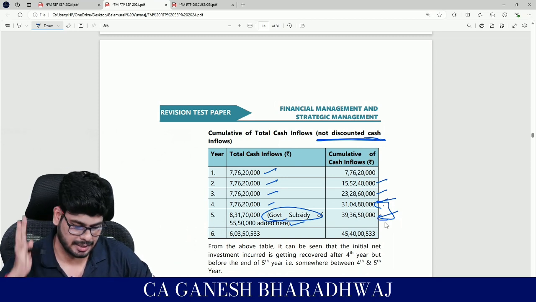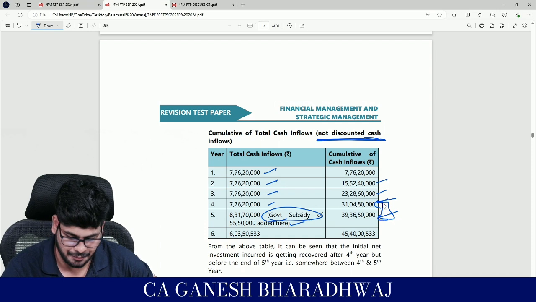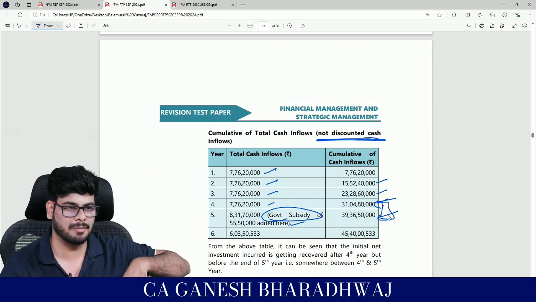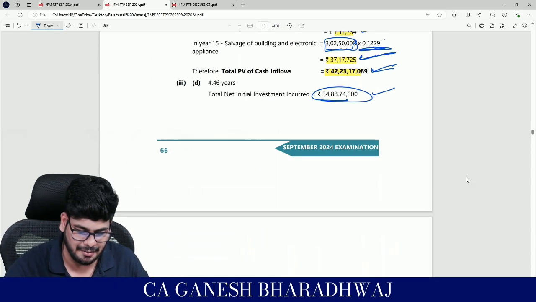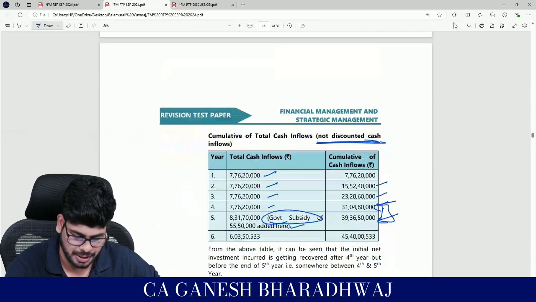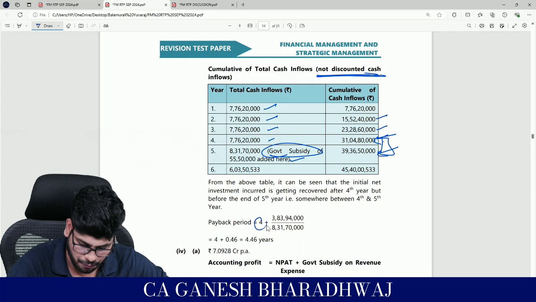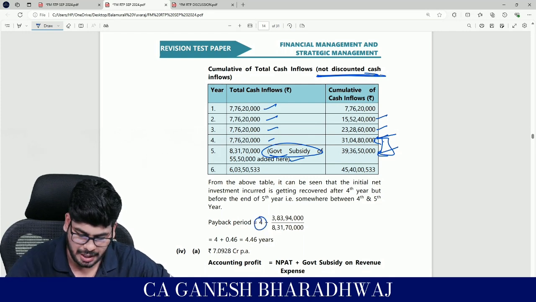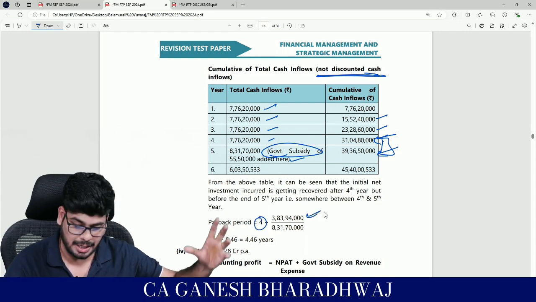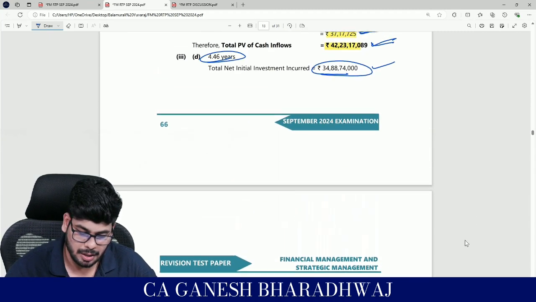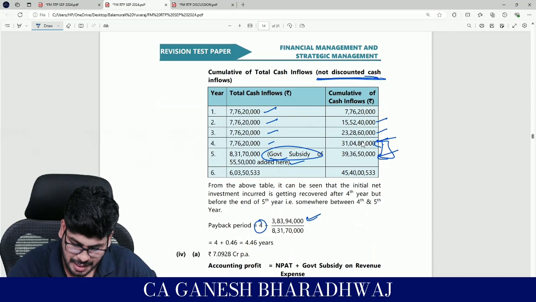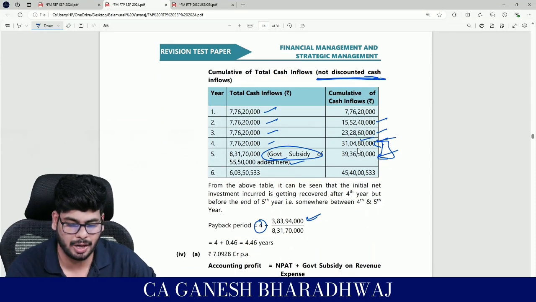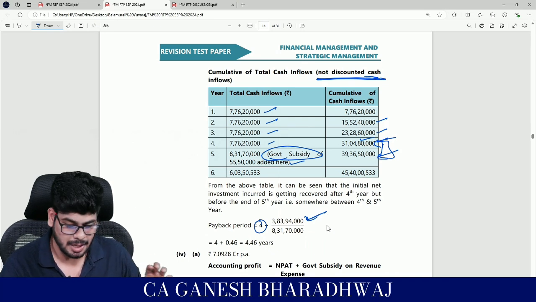So the 5th year's cash flow, basically whatever that is, the difference between the two, if that is for 12 months, how much is it proportionately, you will calculate and you will arrive at this figure of 4.46. The calculation is as follows: 4 plus whatever amount that you have to recover, that is basically 34 crore 88 lakh 74,000 minus 31 crore 4 lakh and 80,000.